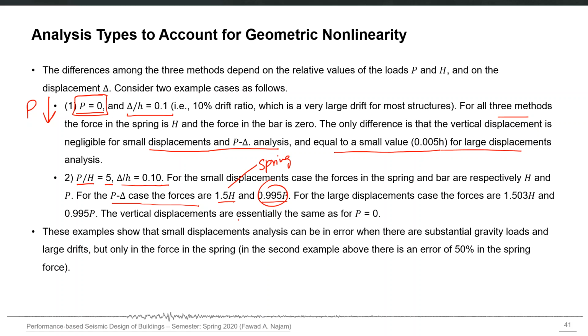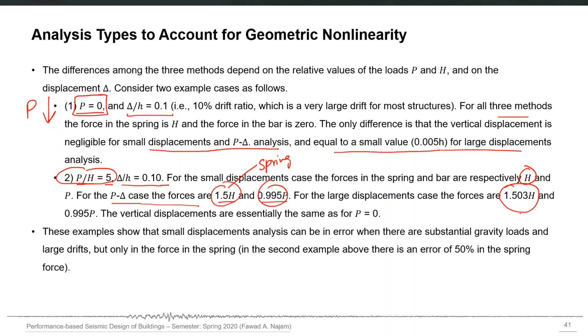And in large displacement analysis, the force in the spring will be 1.5 H. And if you perform small displacement analysis, you will get the spring force as equal to H. So this means that considering the geometric nonlinearity in this case, where the axial force was significantly higher compared to the horizontal force, will affect your results also. So there is a factor of 1.5 from small displacement analysis to P delta analysis. But now compare the results between P delta and large displacement.